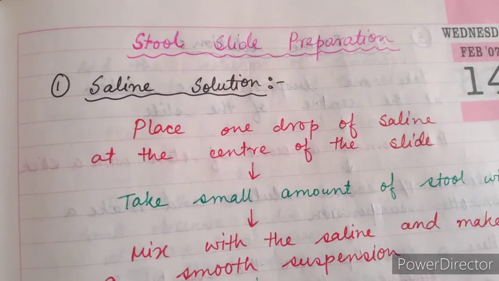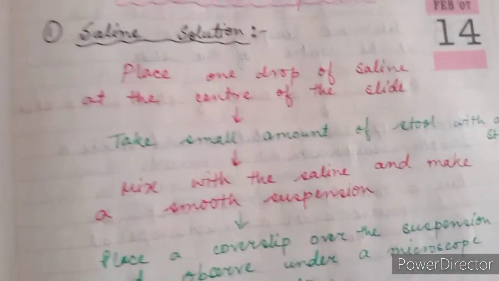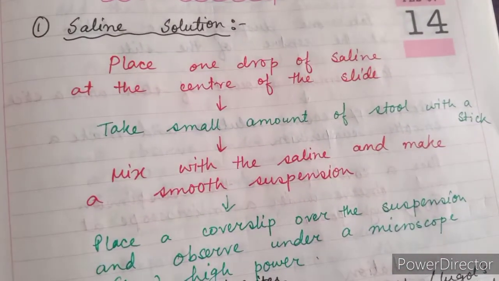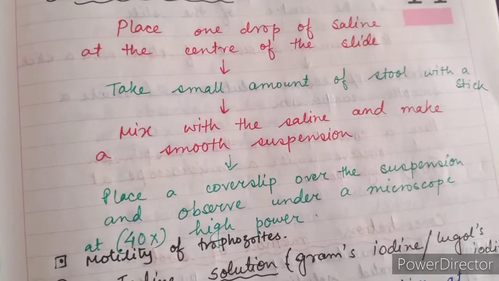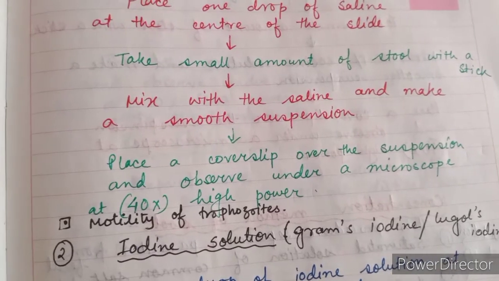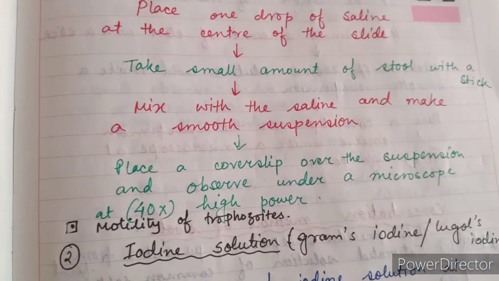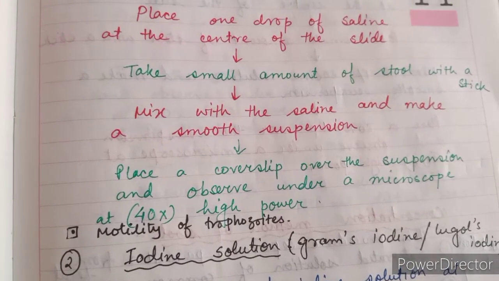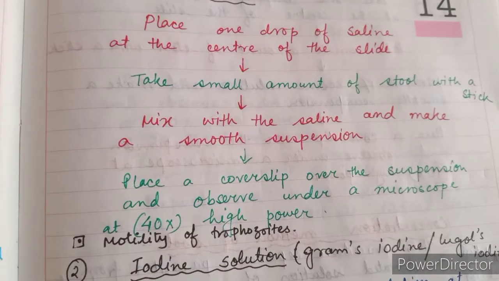Now I will discuss slide preparation of stool. First one is saline solution. Place 1 drop of saline at the center of the slide. Take a small amount of stool with a stick. Mix with the saline and make a smooth suspension. Place a cover slip over the suspension and observe under a 40x high power microscope. By this technique, we can check the motility of the trophozoites.